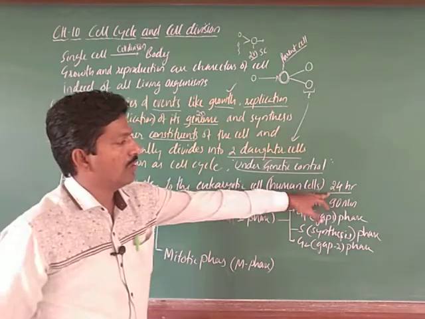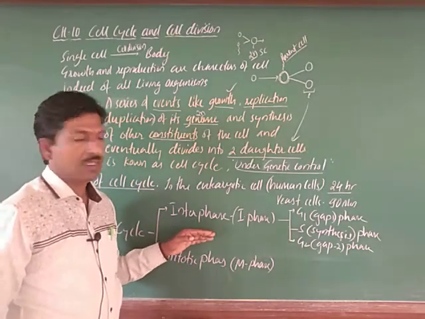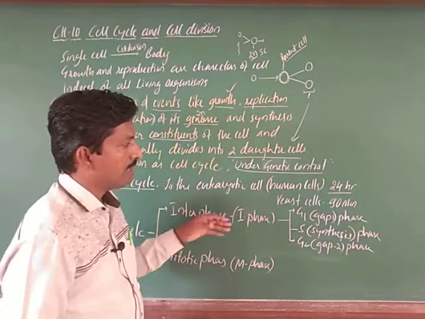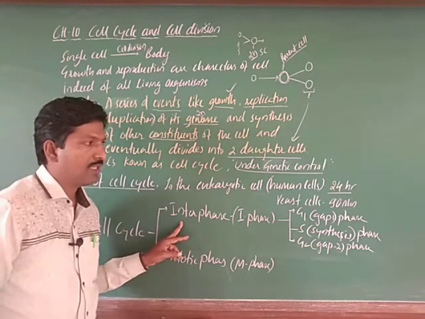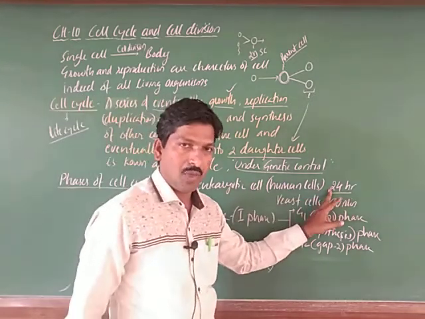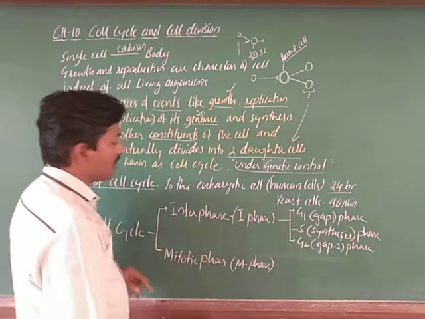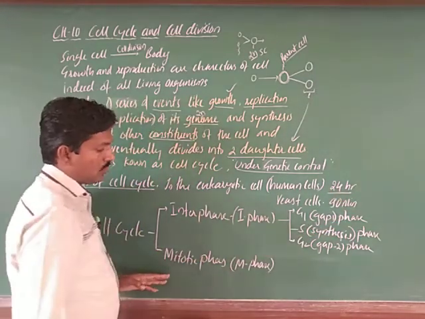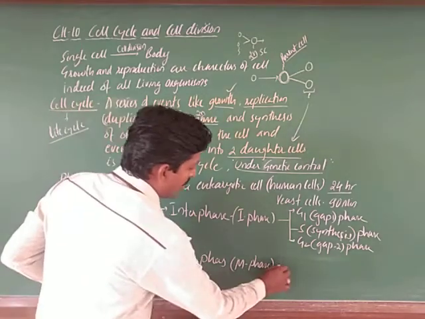Out of 24 hours, more than 23 hours will be interphase in case of human beings, right. And the remaining, in 1 hour, the mitotic phase will be finished. That is the M phase.